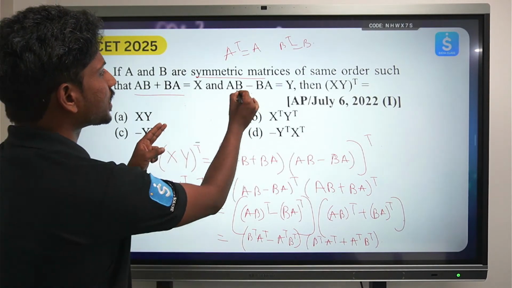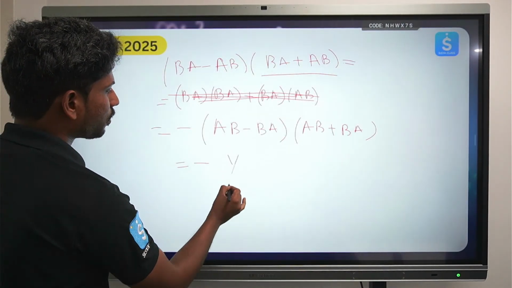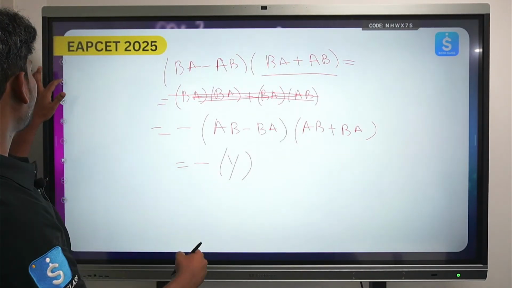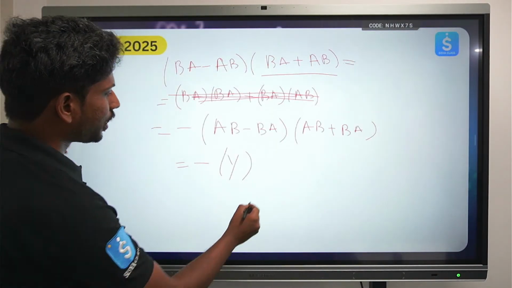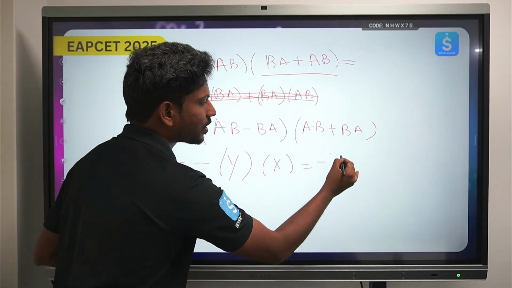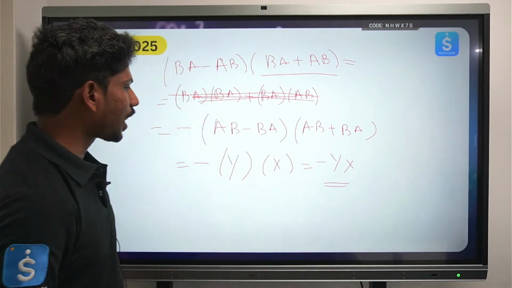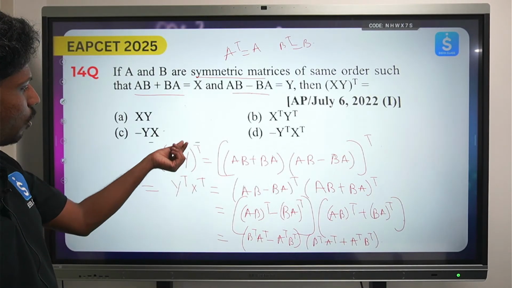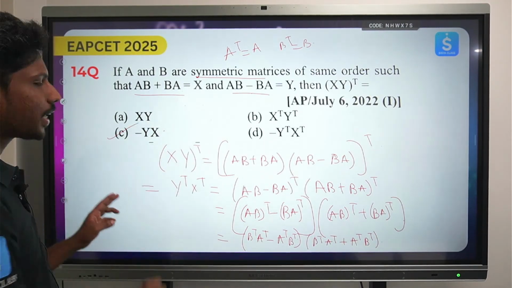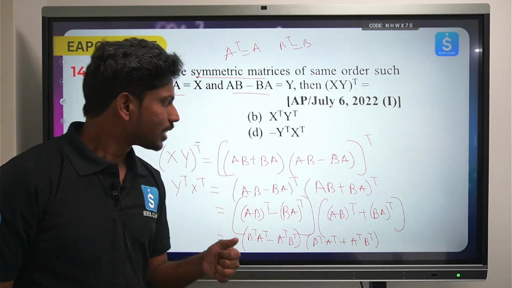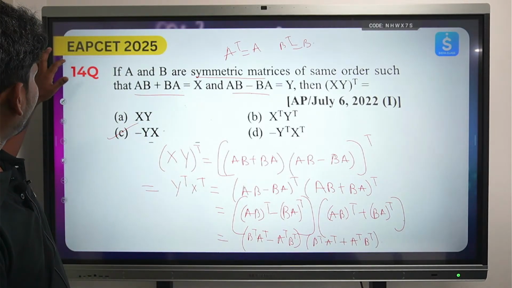AB minus BA is nothing but Y. So I got this value to be Y, and I got the AB plus BA value to be X. So I am done with this. The answer is minus YX. So I have started with XY whole transpose and I have landed on minus YX. So the answer is option C. This is where we got the answer.